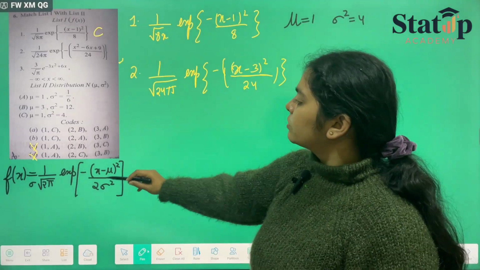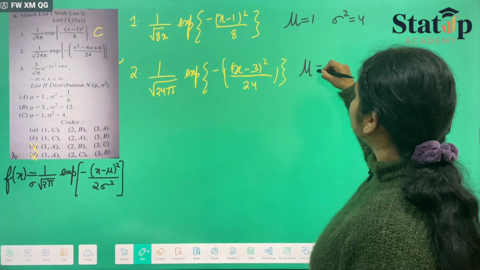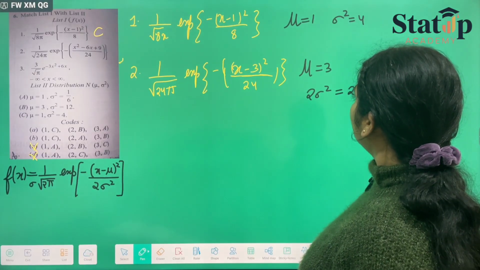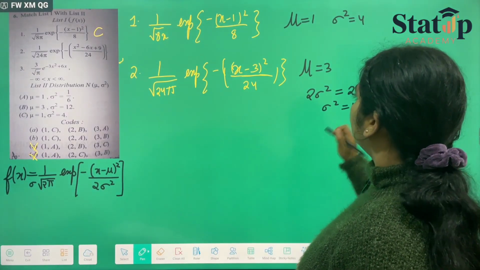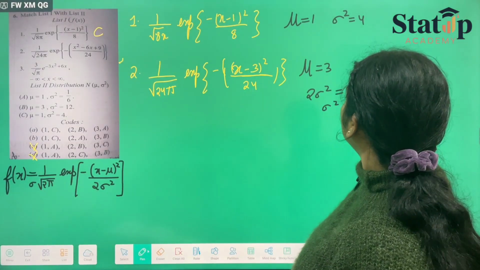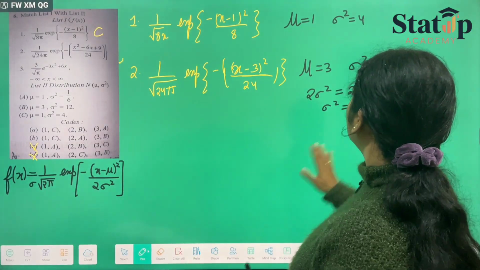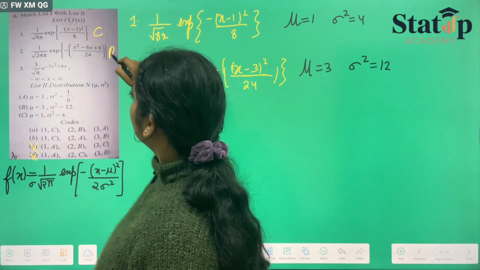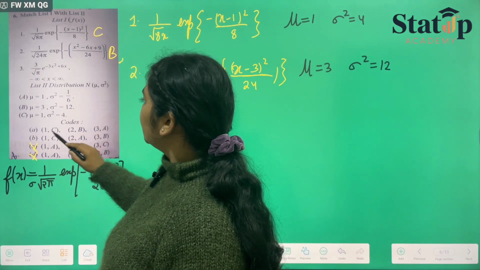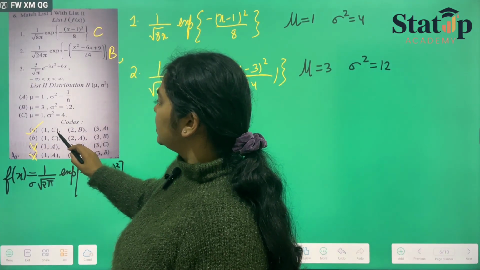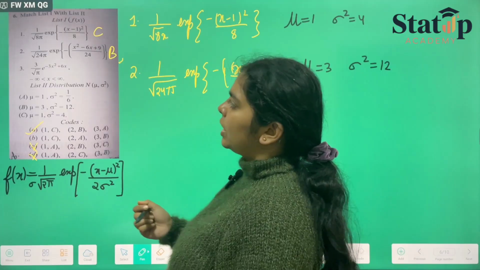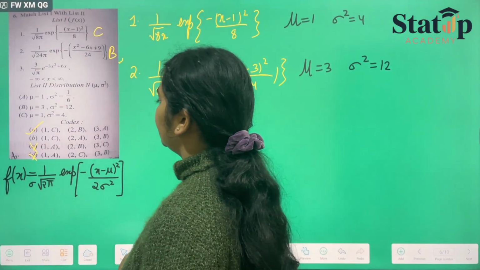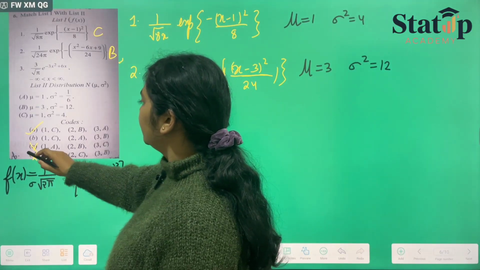Comparing, we get mu equal to 3, and 2 sigma square equal to 24, so sigma square comes out to be 12. This matches with option B. So option A is the correct answer, because 1 has C, 2 has B, and the third one we don't have to calculate. It has C. That is what you have to find here.